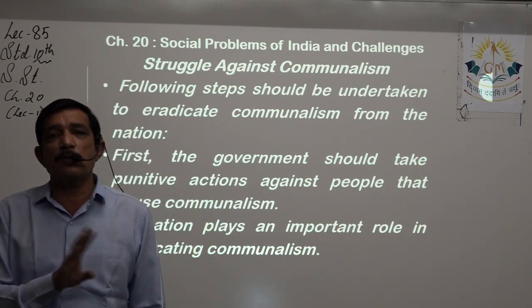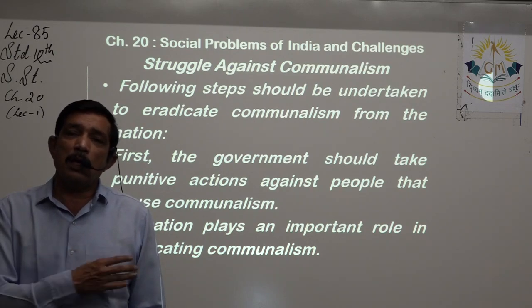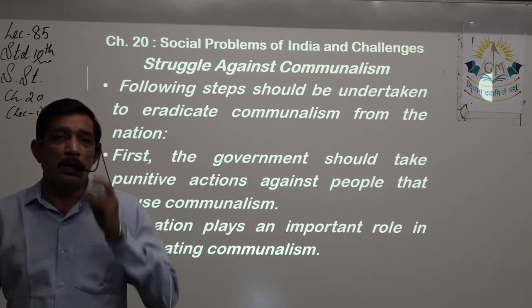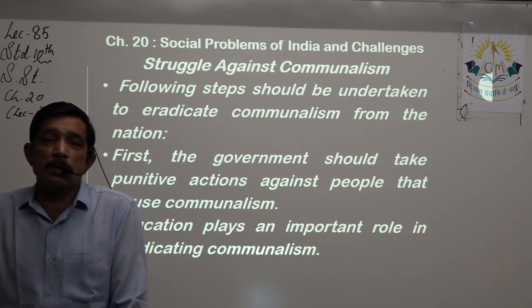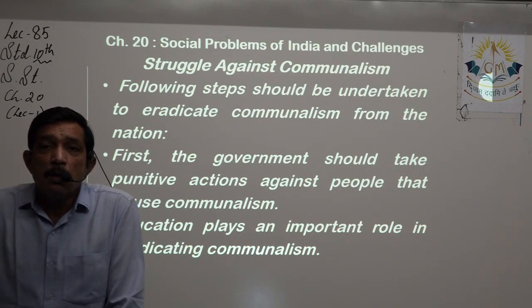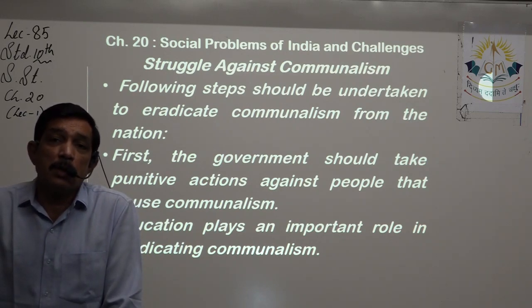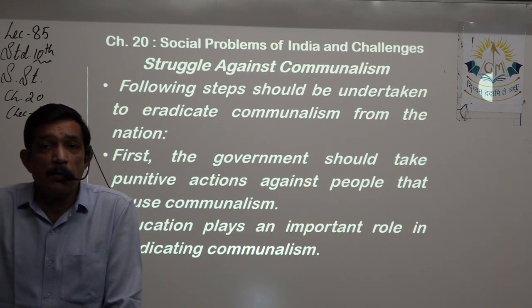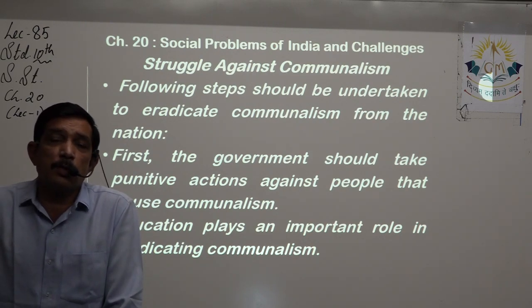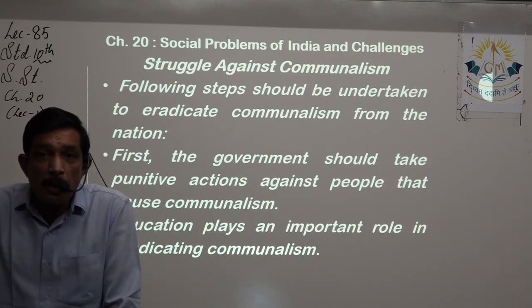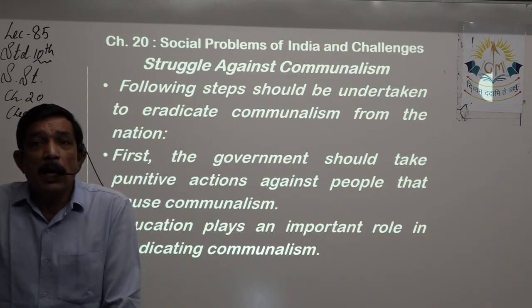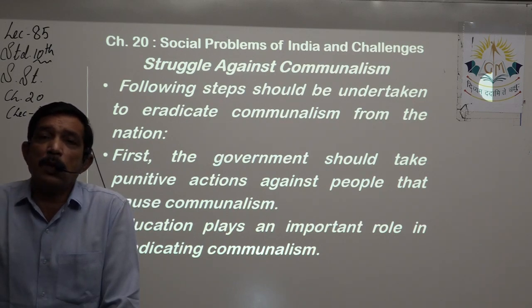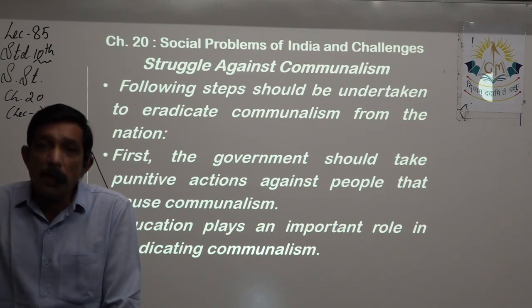They set a city bus on fire. Yes, they caused losses to lots of private vehicles, private buildings and government buildings. They smashed the windows and set the office on fire. They just take advantage of the situation. So these people should be identified and very strict punishment should be given to them, so that it sets an example in society that such acts of communalism will not be taken lightly and will be taken very seriously.